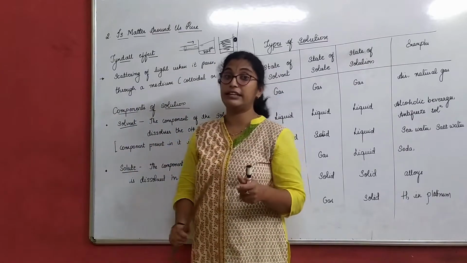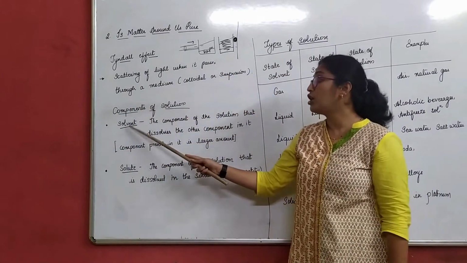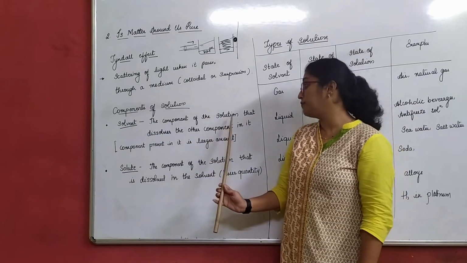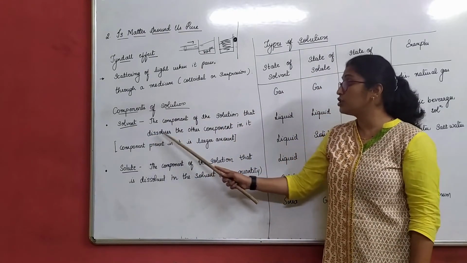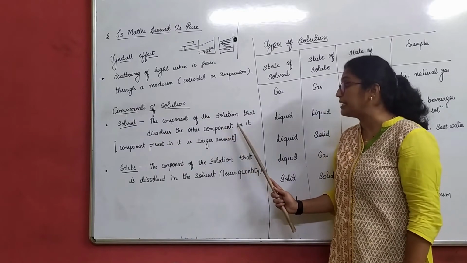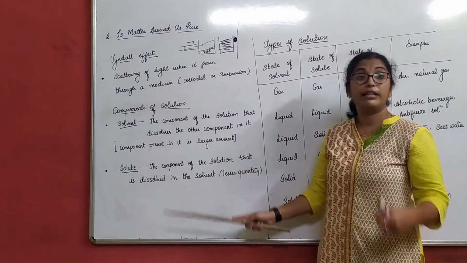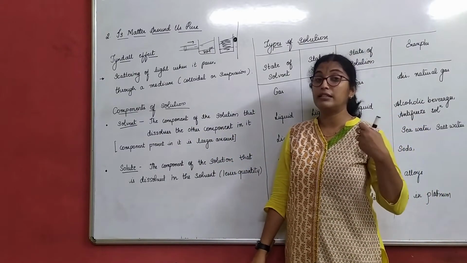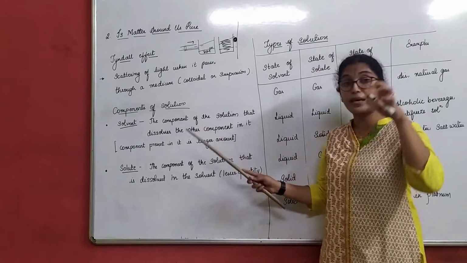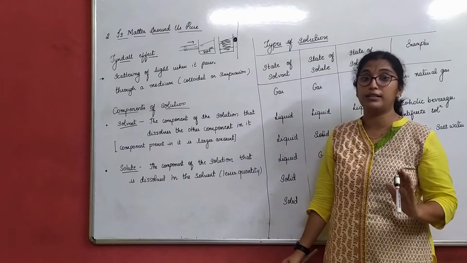Let's understand the definition or meaning of it. Solvent: the component of the solution that dissolves the other component in it. When they ask what a solvent and a solute are, you have to write the typical definition given in your book itself.